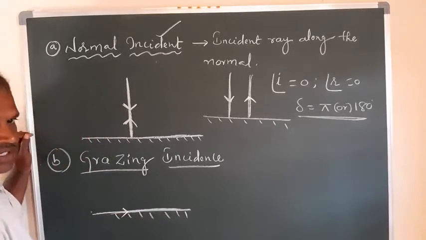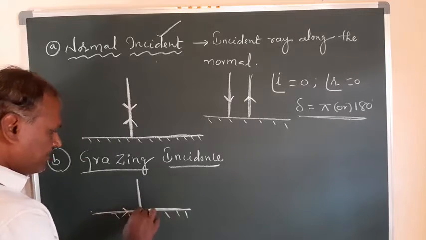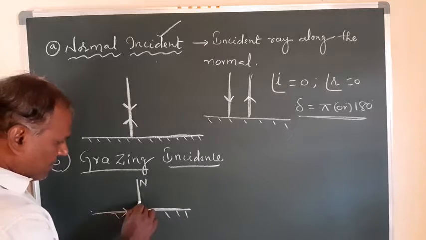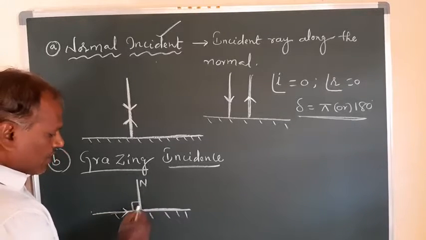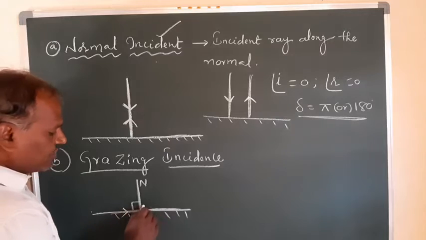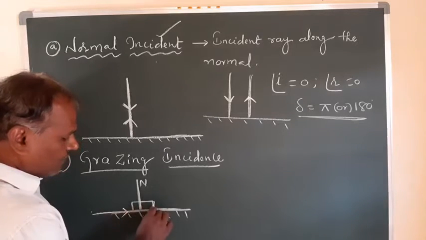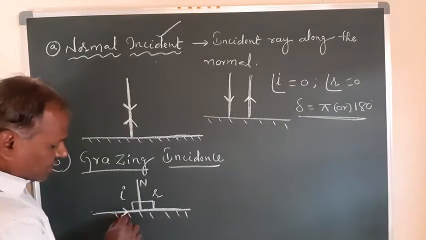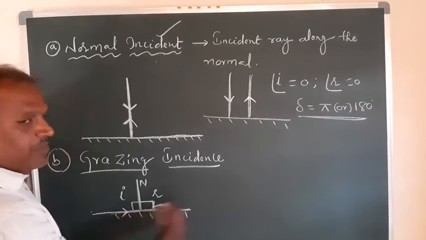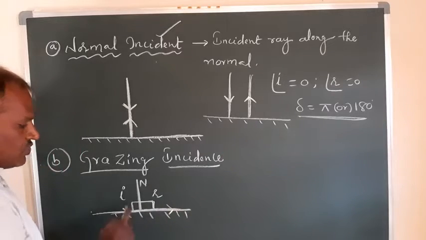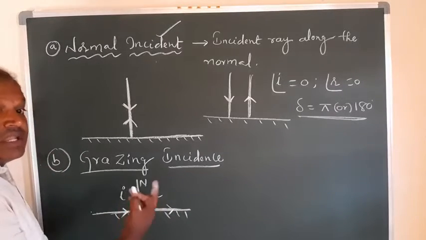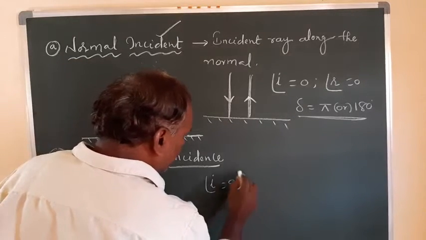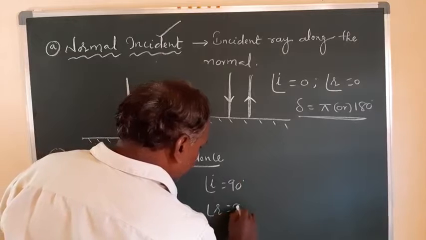This is the normal to the surface, right? So this is the normal, and this is the angle between the incident ray and the normal. Here there is no deviation at all. The ray which is incident along the surface itself will propagate without any deviation. So here I and R are both equal to 90 degrees: the angle of incidence is 90 and the angle of reflection is also 90.